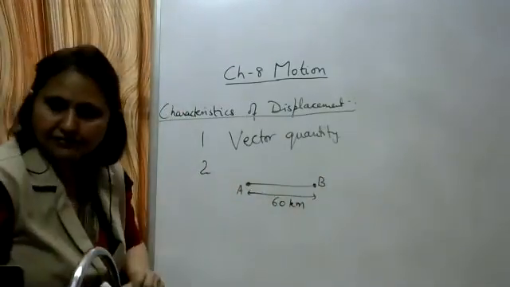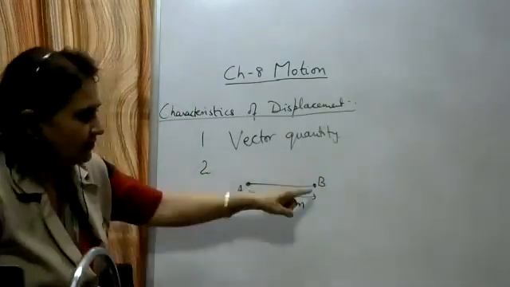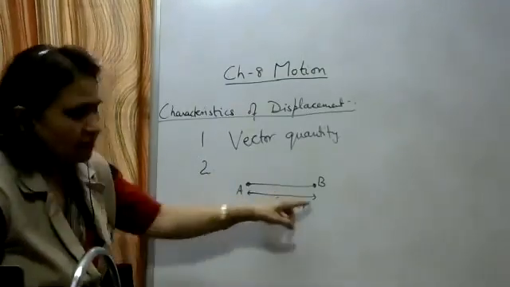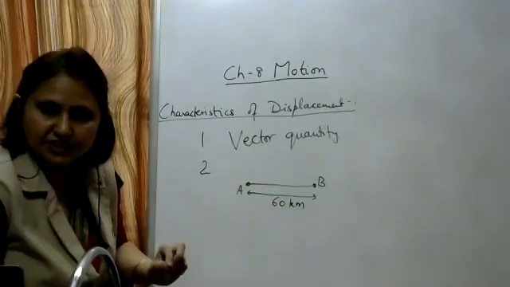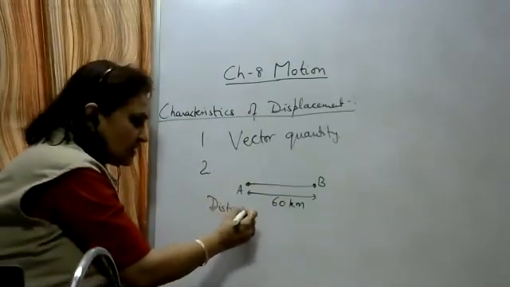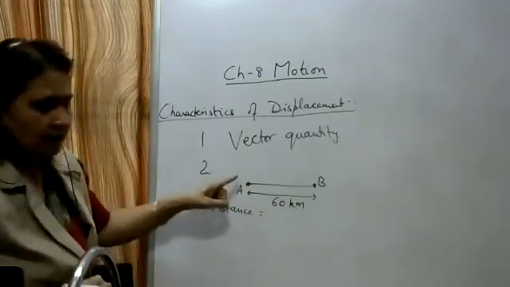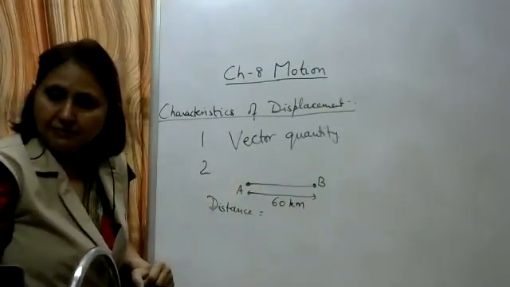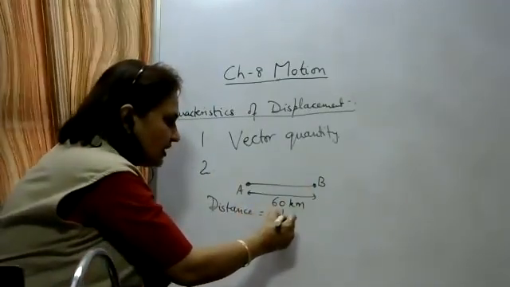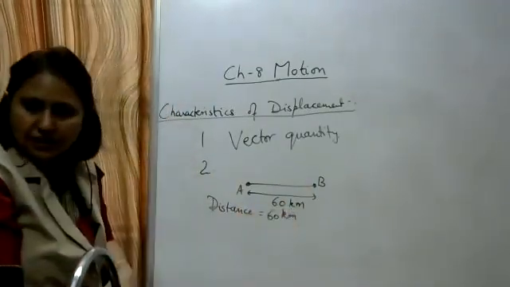The destination point is B. How much path length has it traveled? 60 kilometers. The distance traveled by the car is the path length, so the distance traveled is 60 kilometers.